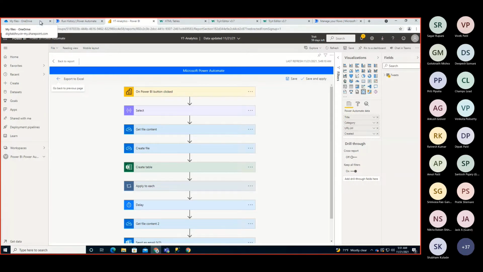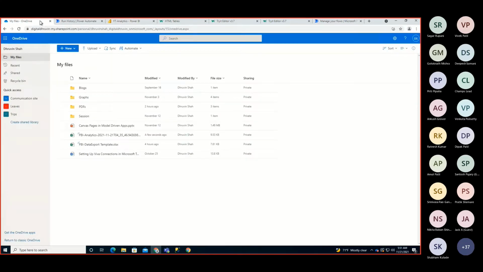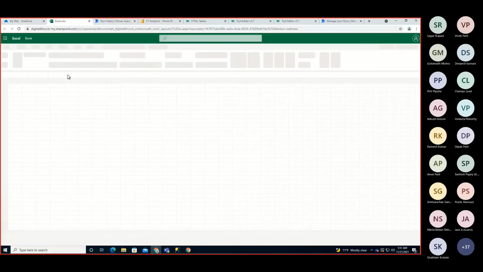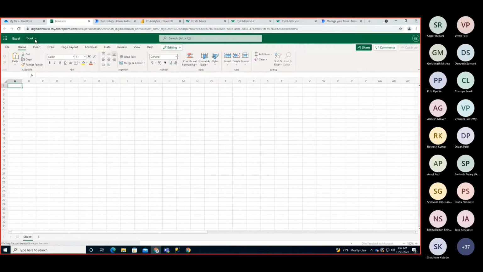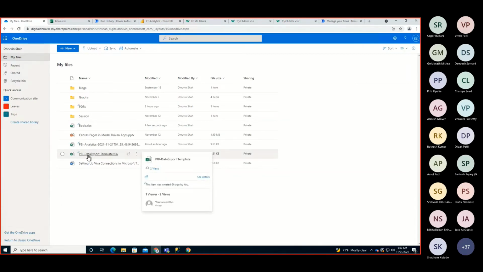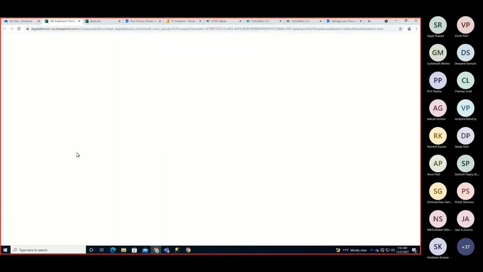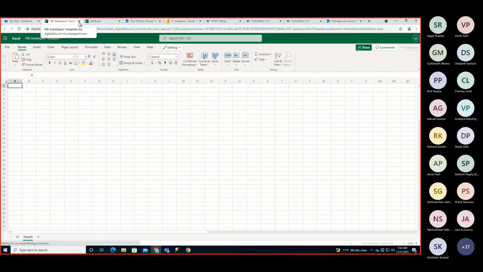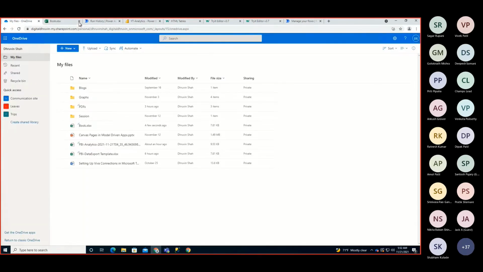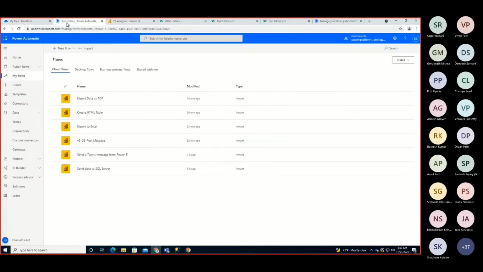In order to achieve that, first of all, we need to open OneDrive and create the blank Excel file. Simply go here, click on sample Excel workbook, and just save this Excel workbook, and your template is created. This is the only step you need to do. I already stored one template, Power BI data export template, which is exactly a blank Excel file. I didn't do any fancy things over here. After that, in Power Automate, you need to consume that template and create the table dynamically, as well as insert the rows inside the table dynamically. Now let me show you those actions.